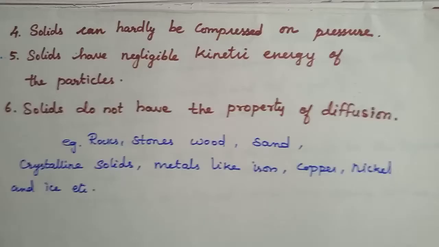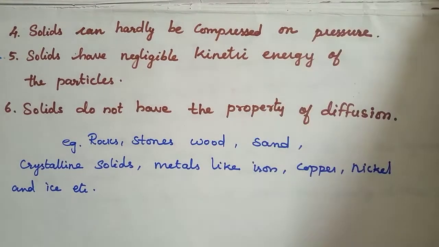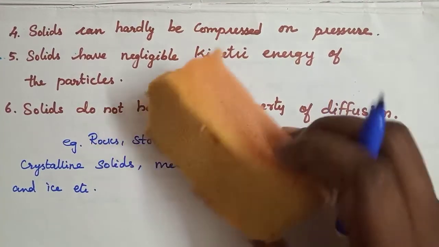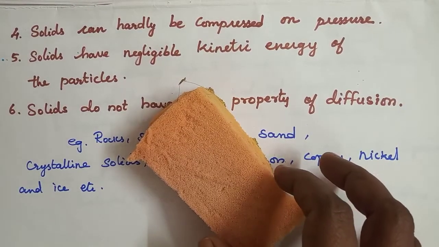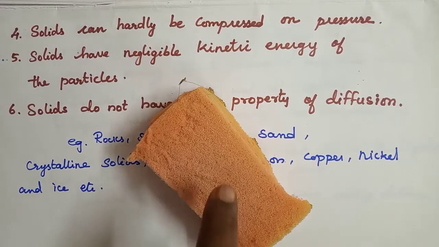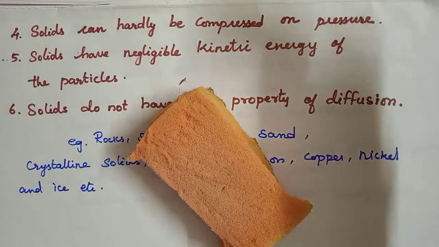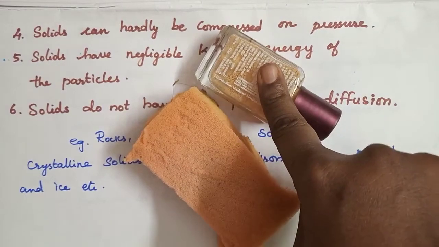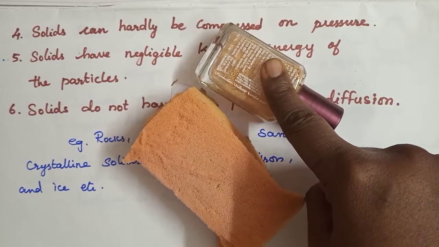Next, we are going to see that solids can hardly be compressed on pressure. See, this is a sponge. Everybody knows about it, no? This is a sponge. This is a solid. Yes, no? Yes. So here, it is very difficult to compress a solid on applying pressure. For example, we cannot press a piece of stone by applying pressure with our hands. Yes or no? So here this is a bottle. I am applying force, giving pressure, but it is not easy to change the shape.